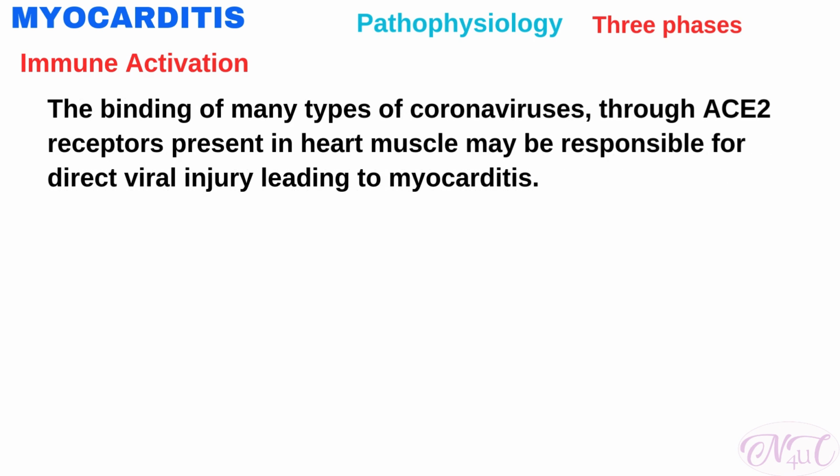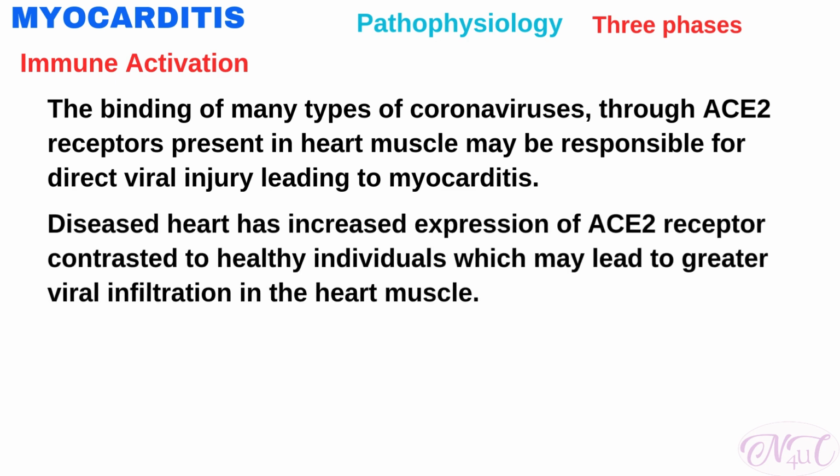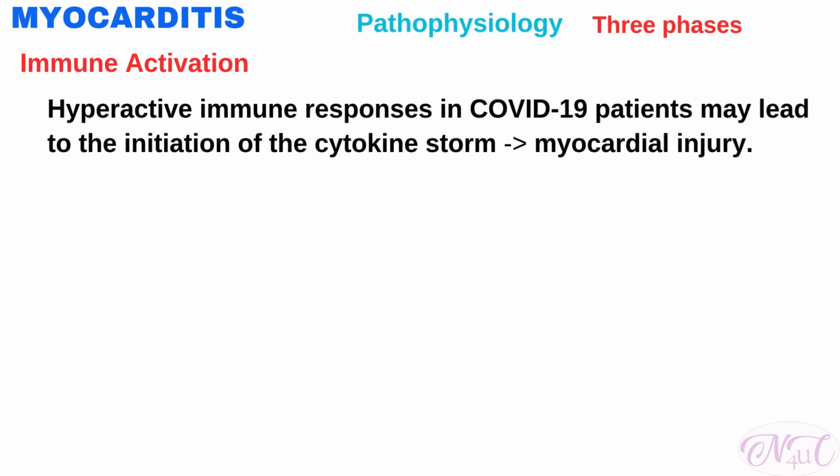heart. The binding of many types of coronavirus through ACE2 receptors present in heart muscle may be responsible for direct viral injury leading to myocarditis. It was also observed that an already diseased heart has increased expression of ACE2 receptor contrasted to healthy individuals, which may lead to greater viral infiltration in the heart muscle. Hyperactive immune responses in COVID-19 patients may lead to the initiation of the cytokine storm. This excessive release of cytokines may lead to myocardial injury.